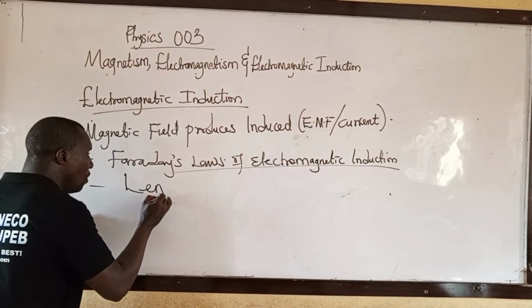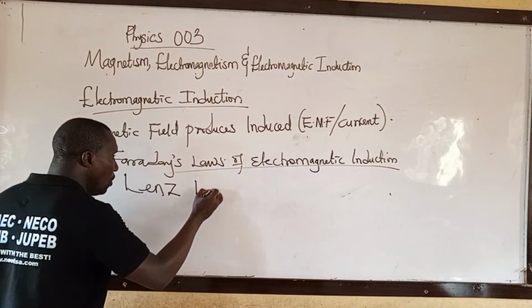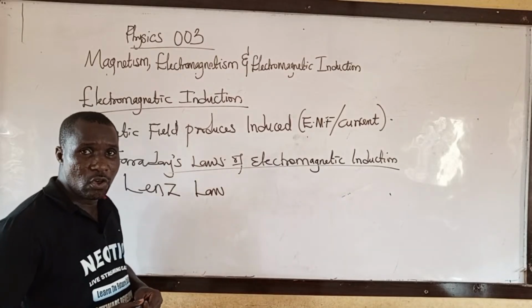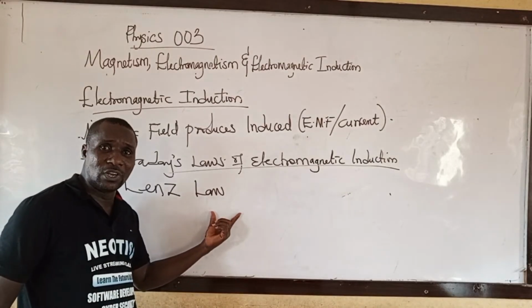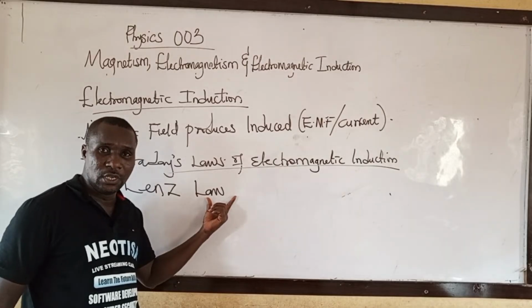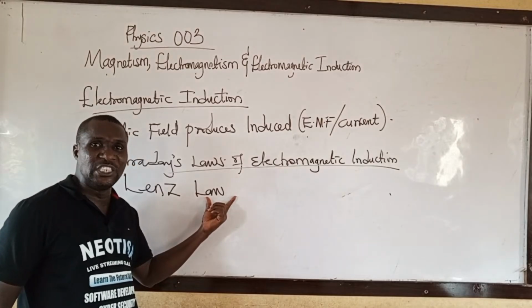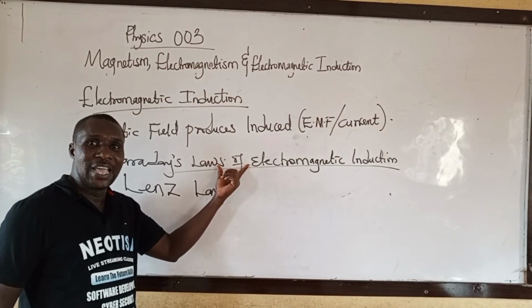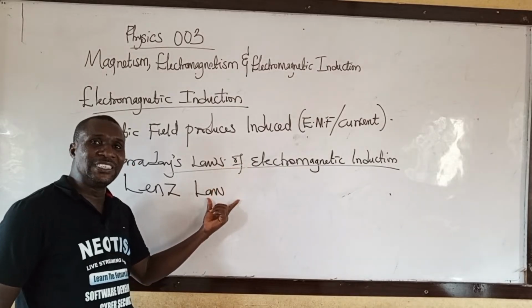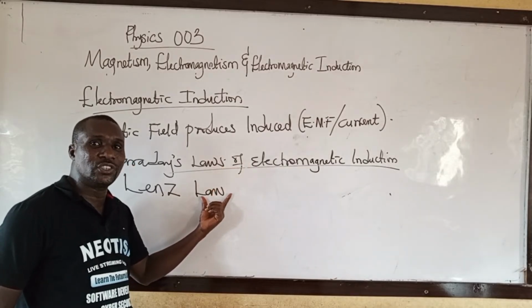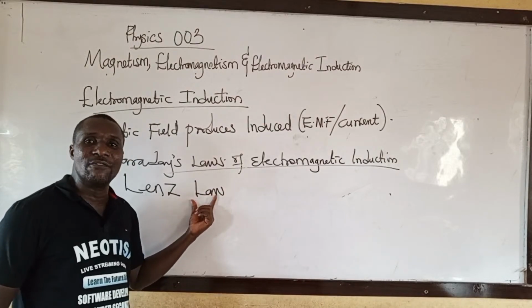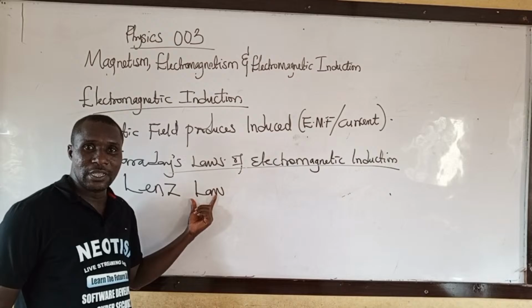We are going to look at Lenz's law. This one just talk about what? The direction of the induced EMF. This law talks about what? Using magnetic field to produce electricity. This one talks about the direction of induced EMF. And the consequences of Lenz's law is what? Conservation of energy. Take note.